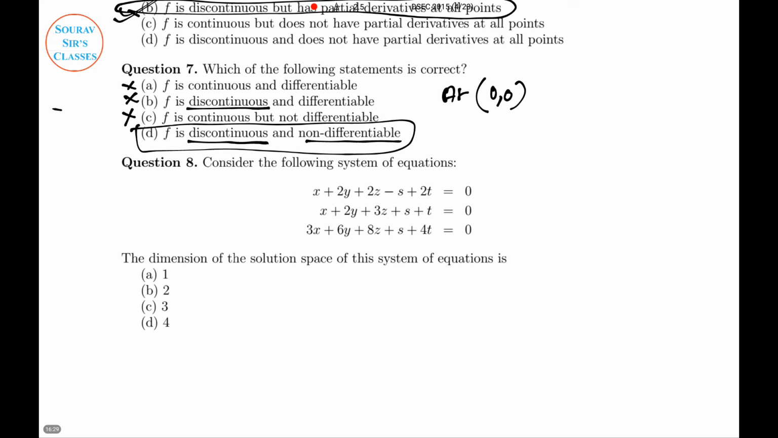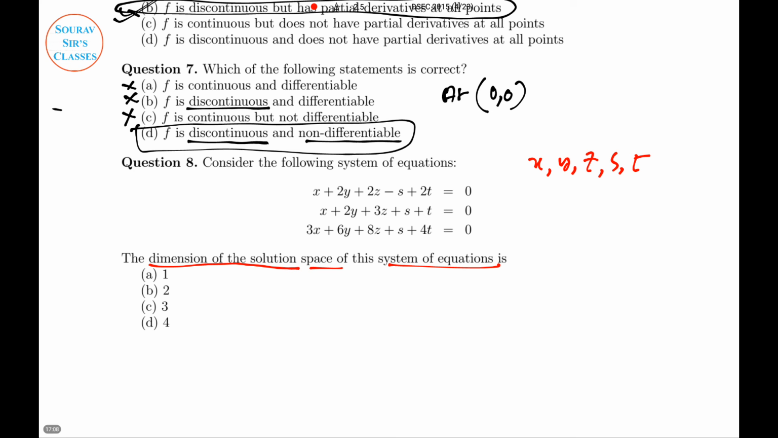So consider the following system of equations: x plus 2y and so on. How many variables are there? Let me see: x, y, z, s, t. So 5 variables and only 3 equations. Now that is not good, we won't be able to find the solution easily. So in this particular question they have asked about the dimension of the solution space of the system of equations. Let me just write the basic structure here.